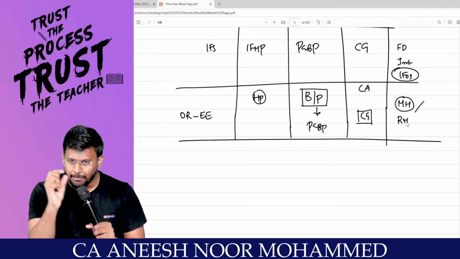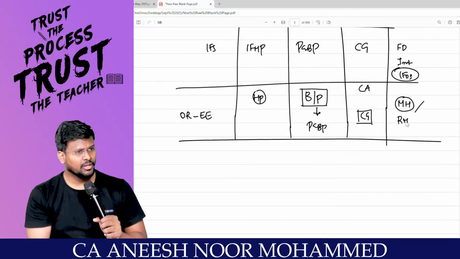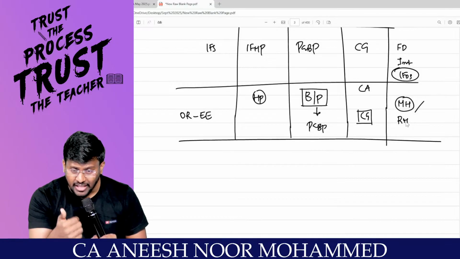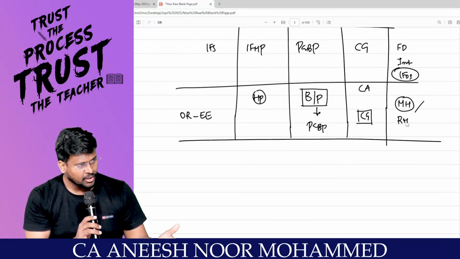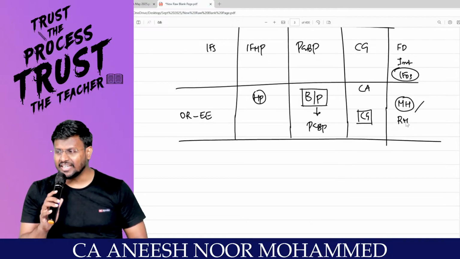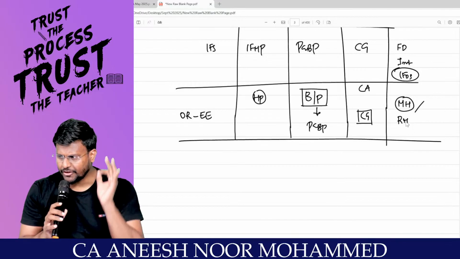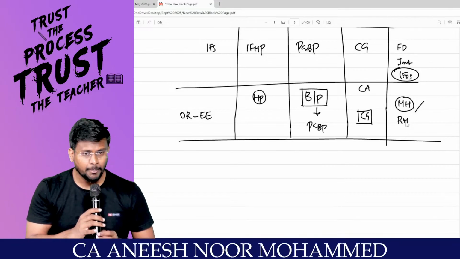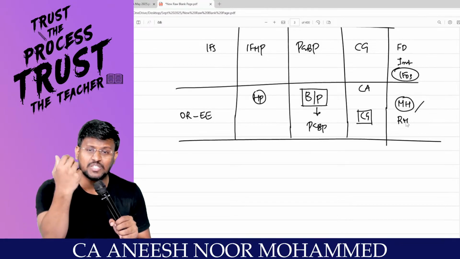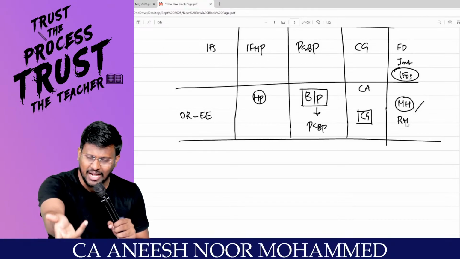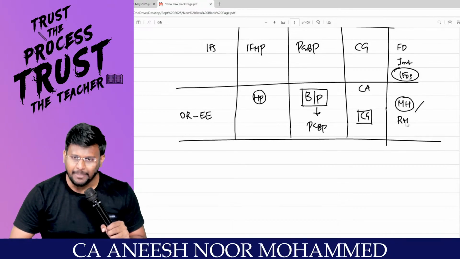If there is an employer-employee relationship, income should be taxable under the head salary. If you have a house property and you get rental income, that rent should be taxable under the head house property. If you are conducting business or profession, any income received from business or profession should be taxable under the head PGBP. If you have a capital asset and you transfer it, any gain from the transfer will be taxable under the head capital gain.